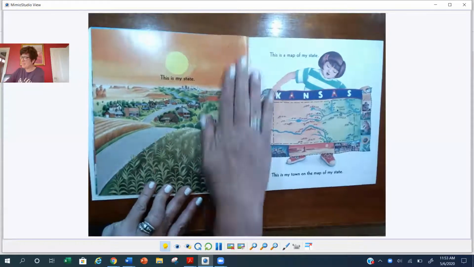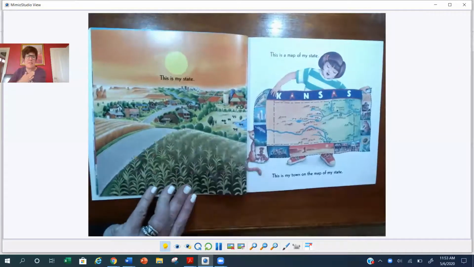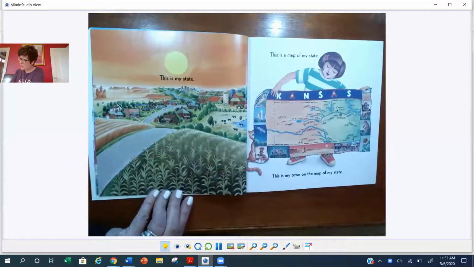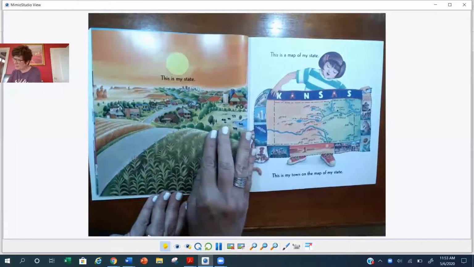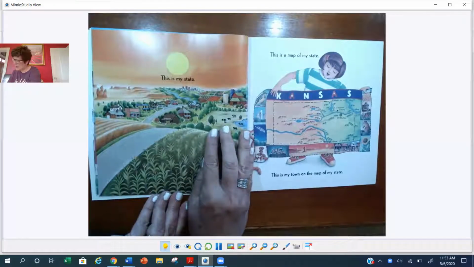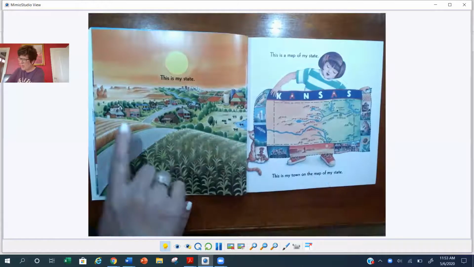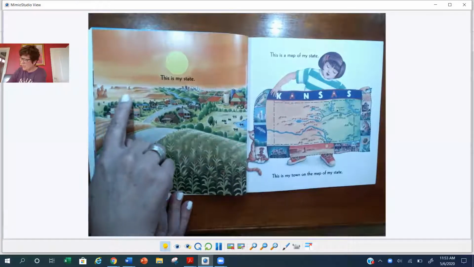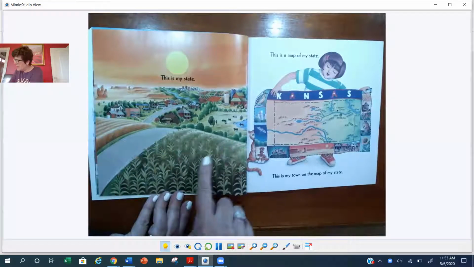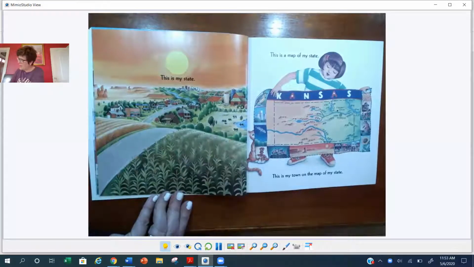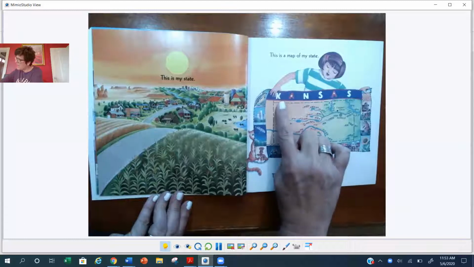This is my state. Mrs. Wise lives in the state of Massachusetts, right? Braintree is in Massachusetts. This is my state. This is what it looks like. Wow, this is real big, right, guys? And I'm noticing that here there are some desert parts in this person's state and some farmland and things like that. And her map, oh, she lives in Kansas.